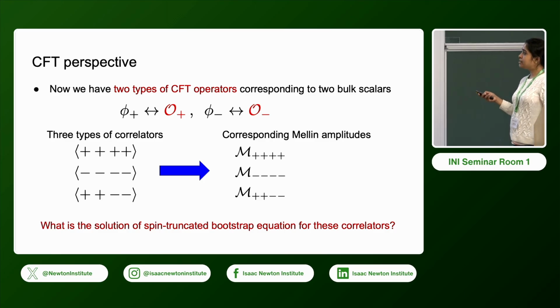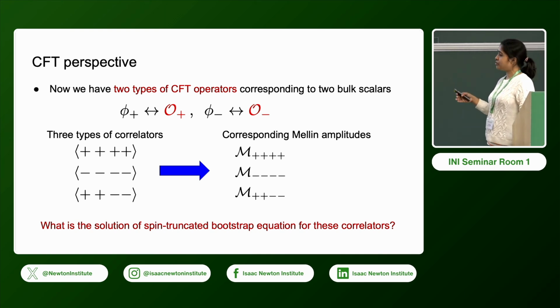We can consider a correlator with all plus and all minus, so these are like the identical scalar correlators. But we can also have this mixed correlator, plus plus minus minus. And in turn, we can similarly have the Mellin amplitude version of this, where we have three types of Mellin amplitude. So now the question is, what is the solution of this spin truncated bootstrap equation for these correlators?